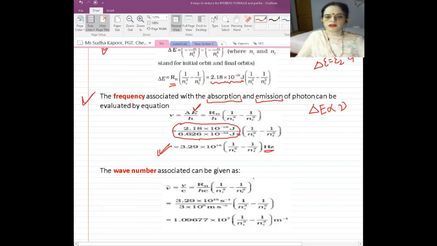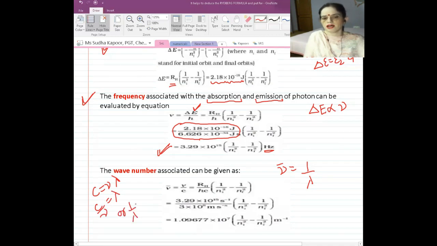All of you must be remembering the term wave number that we have studied in hydrogen spectrum, that wave number is equal to 1 by lambda. So wave number can also be calculated by using your frequency and speed formula. Previously, you were also using c is equal to nu lambda. So if we have to calculate the wave number, that is c by nu is equal to lambda, or 1 by lambda is equal to nu by c.